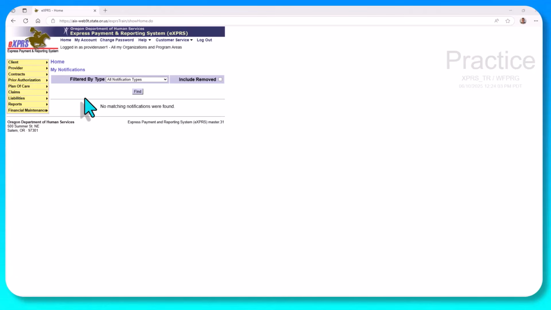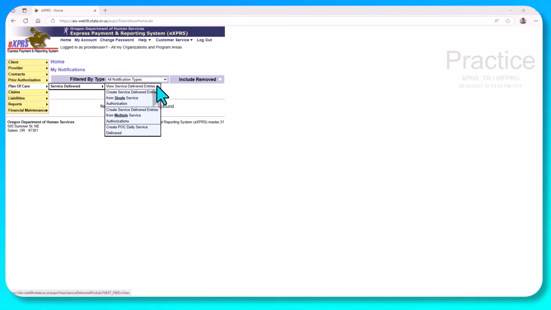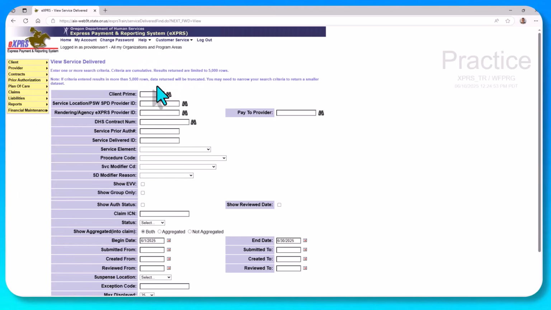To begin, go to the left-hand navigation and select Plan of Care, Service Delivered, View Service Delivered Entries. Now, if you're a personal support worker, your left menu may look a little different, but you'll still have this link here, View Service Delivered Entries. Once the page loads, there is a lot of criteria. You have to enter at least one to search, and the more criteria that you enter, the more specific your results will be.